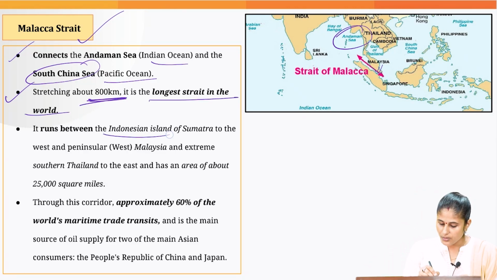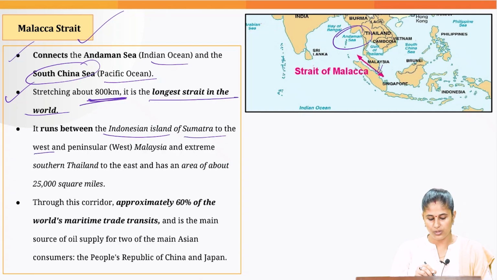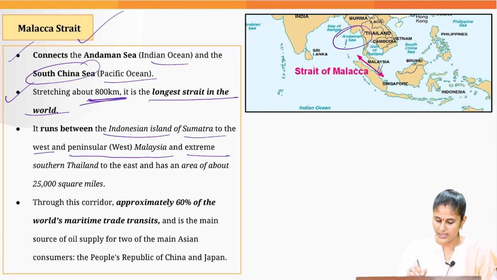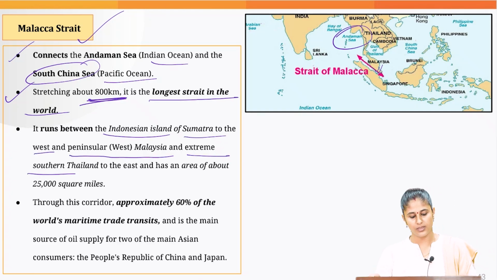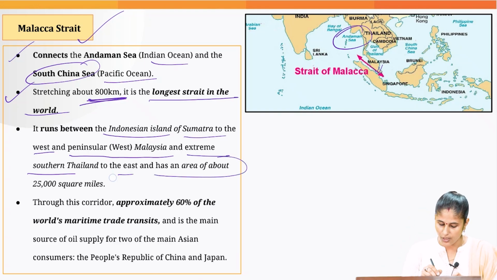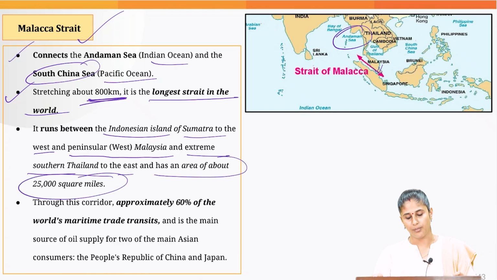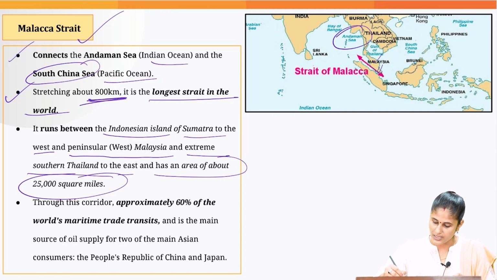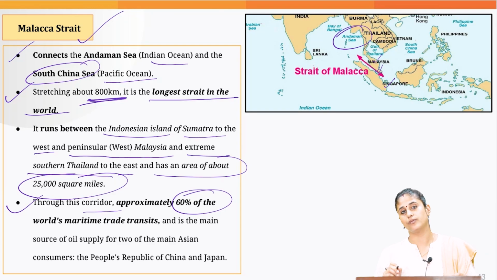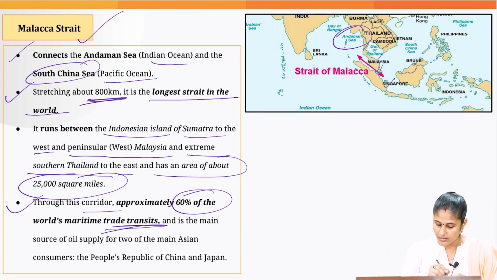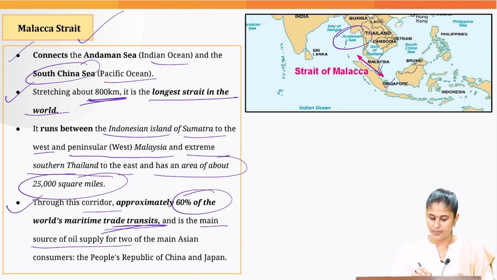It runs between the Indonesian island of Sumatra to the west and West Malaysia and extreme northern Thailand to the east, and has an area of about 25,000 square miles. Okay, as you can see, Malaysia here, Singapore here. Through this corridor, approximately 60% of the world's maritime trade transits. So this is the main source of oil supply for the two main Asian consumers, that is China